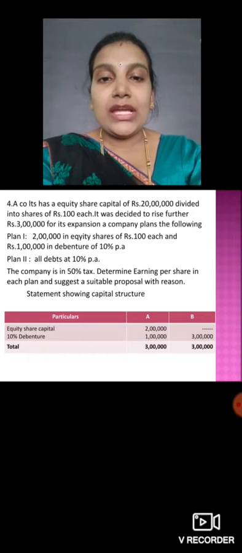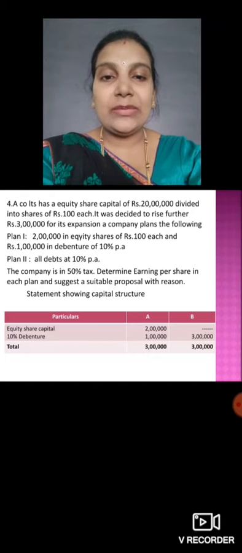Equity share capital we have 2 lakh and debentures 1 lakh. And in the second plan, we don't have any equity shares here. So the full 3 lakh is collected on debentures itself.